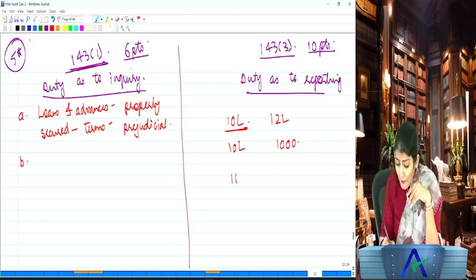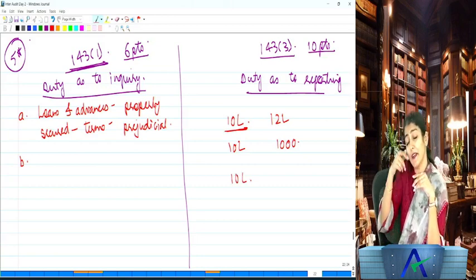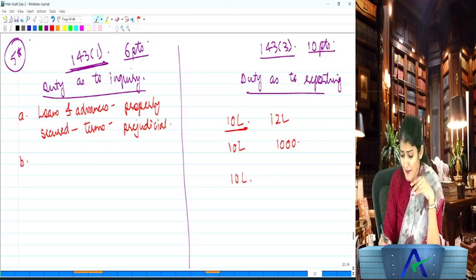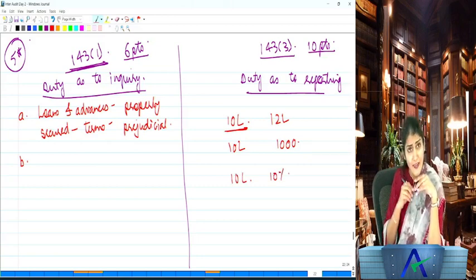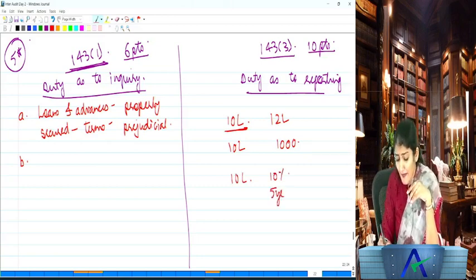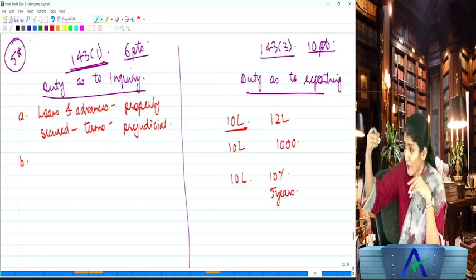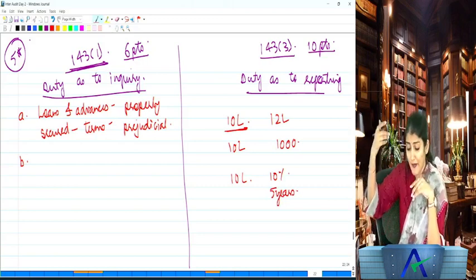Now, generally if you give a 10 lakh loan, what should be the rate of interest? 10%, 12%, 8%, that should be the rate of interest. Say generally it is repayable in 5 years. These are the terms of the loan. You know that the rate of interest is 10%, and it is to be repaid in 5 years.